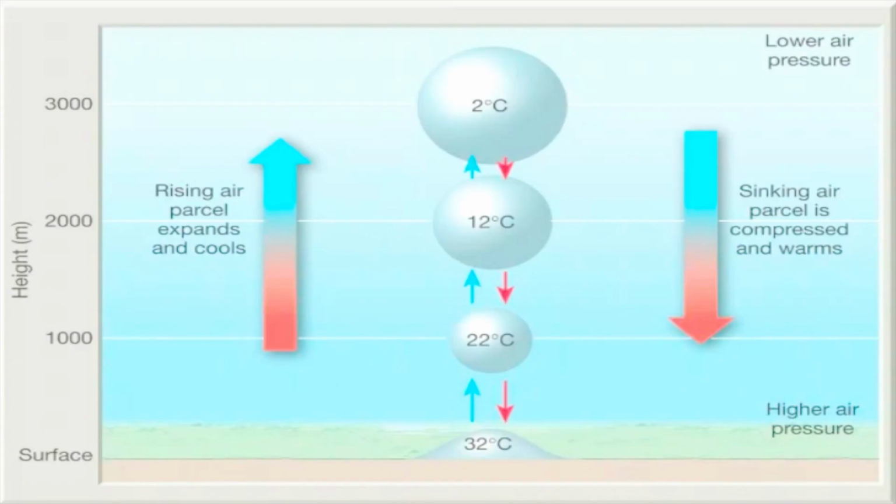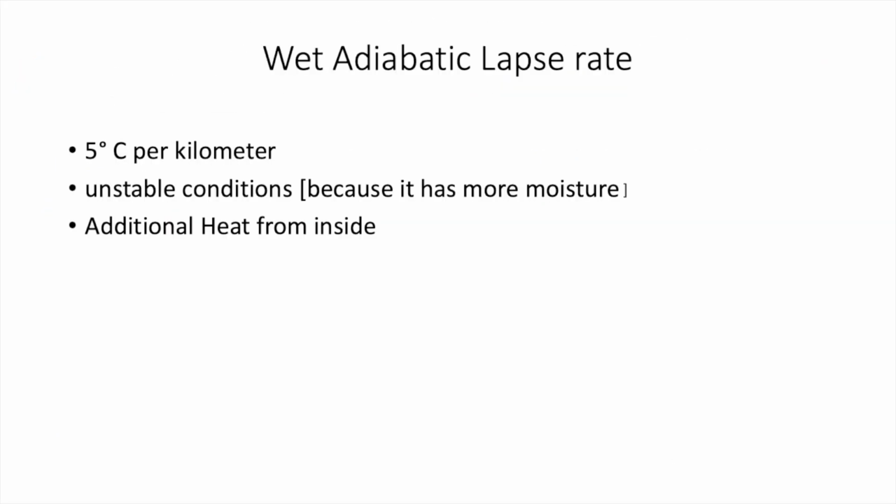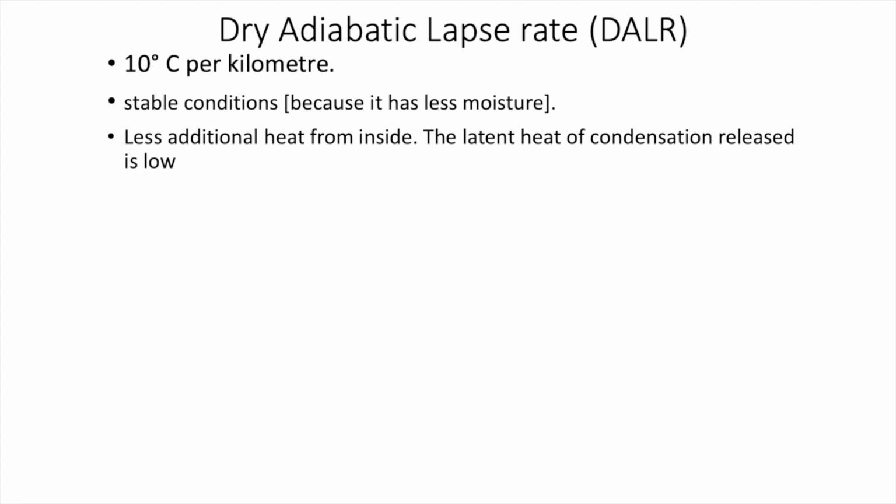Consider this parcel has water vapor, but the amount of water vapor in the parcel is very less. The difference between a dry adiabatic parcel and a wet adiabatic parcel is the presence of water vapor. In a wet adiabatic parcel we have saturation and more relative humidity, while in a dry adiabatic parcel we have less relative humidity.